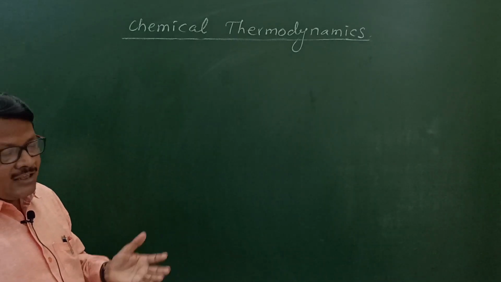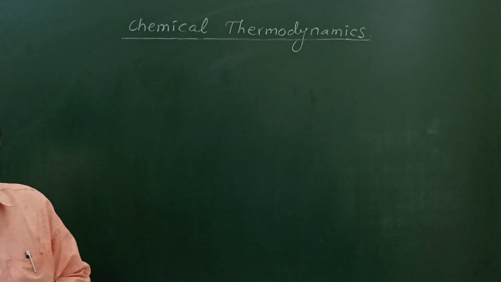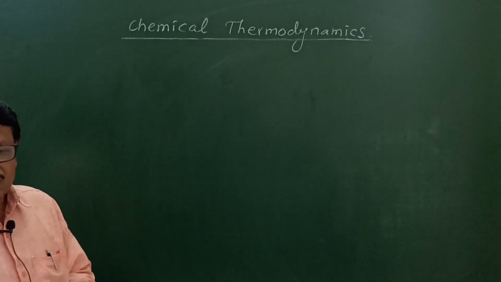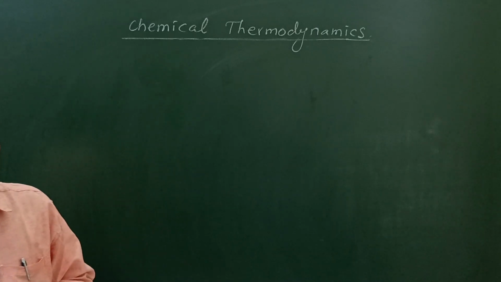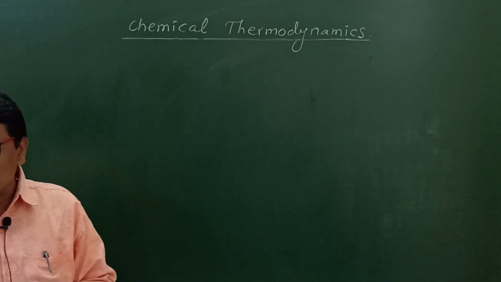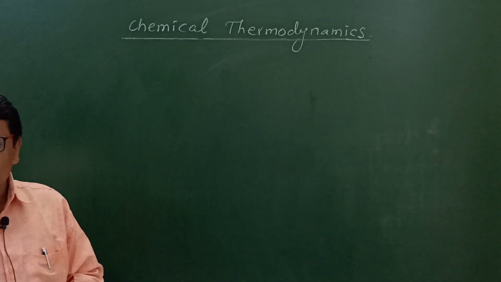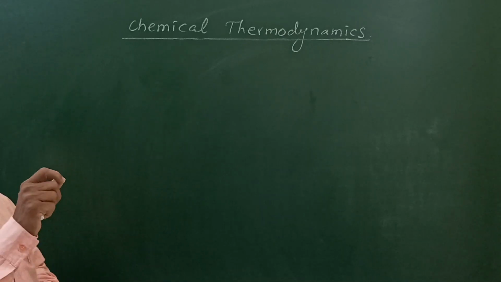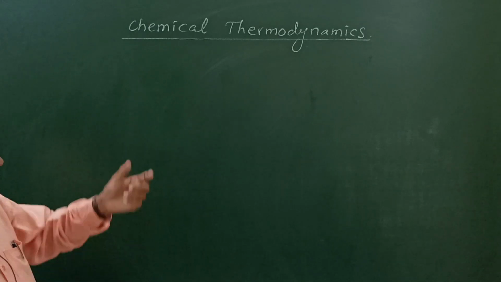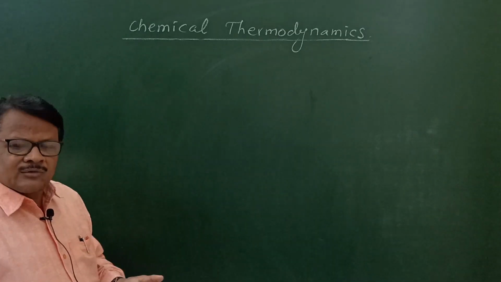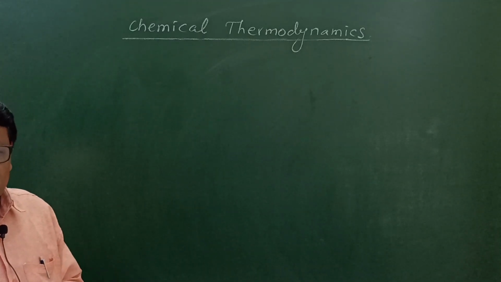What do students do? They put both the values in the formula, and even if you do the calculation correctly, you get a wrong answer. Why? Because your units are different and you have placed the units as they are. Care should be taken that while solving the problem, units should be equalized. Either you have to convert kilojoule into joule or joule into kilojoule, and then write the correct unit finally, and you will get good marks. In this manner, we will solve certain examples later on, and that is the way you can solve the problems correctly.